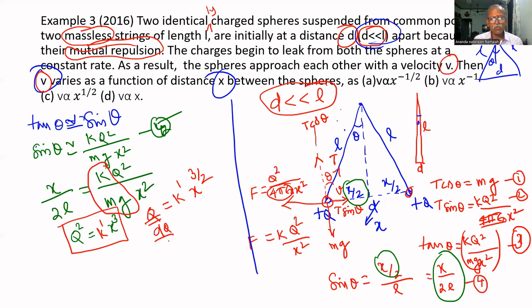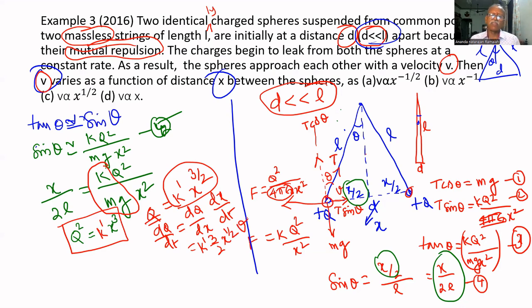Therefore, dq by dt equal to, we have to find. It's not possible to find directly because q is in terms of x. We cannot differentiate directly, so we have to write dq by dx times dx by dt. So dq by dx equal to k dash, which is constant, times 3 by 2, x to the power 3 by 2 minus 1, which is 1 by 2. And dx by dt is velocity v.